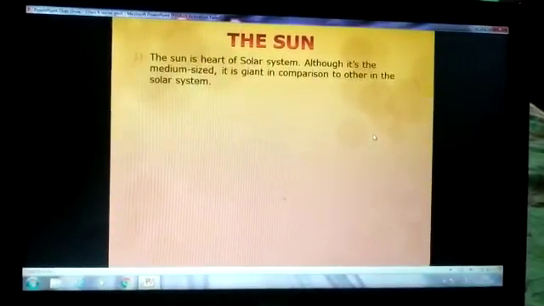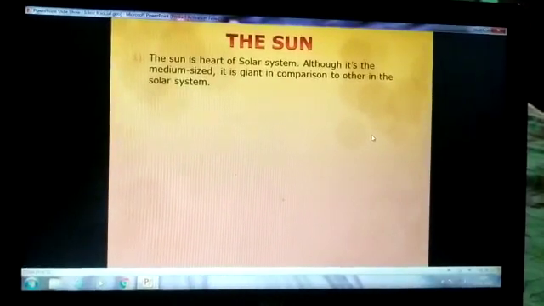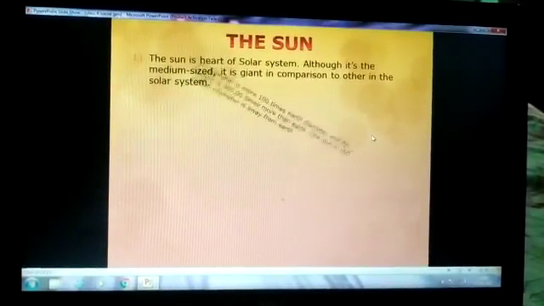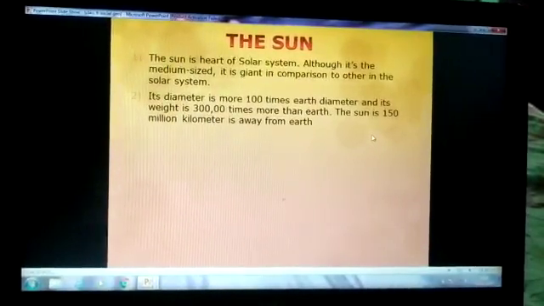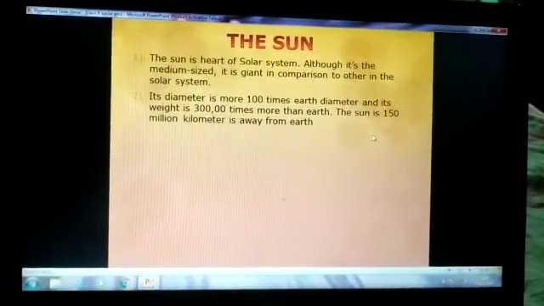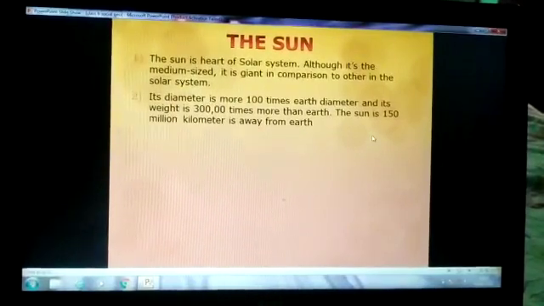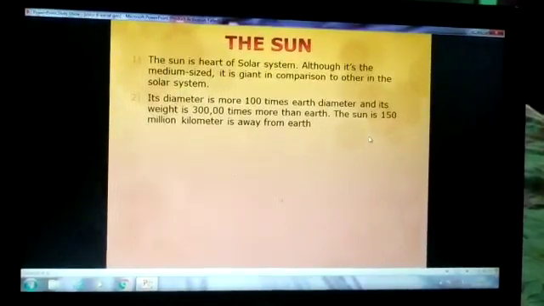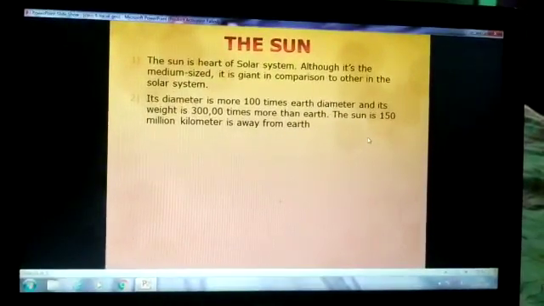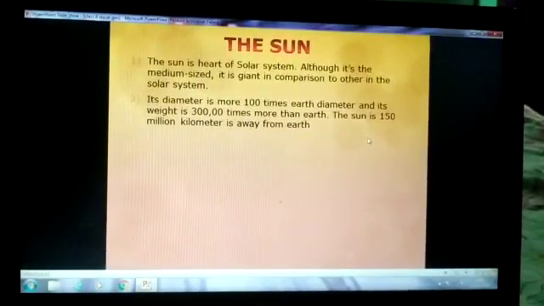Although it's medium sized, it is giant in comparison to others in the solar system. Its diameter is more than 100 times Earth's diameter, and its weight is 3 lakh times more than Earth. The sun is 150 million kilometers away from the Earth.